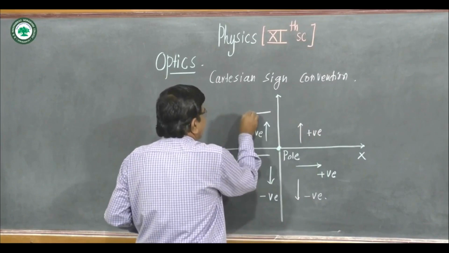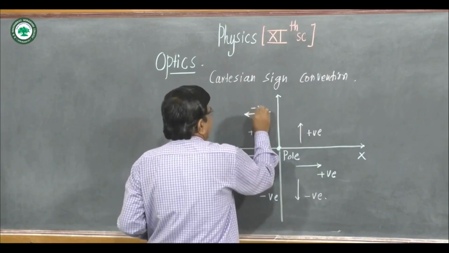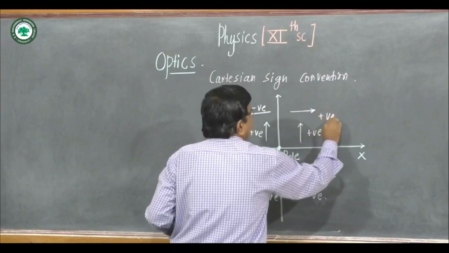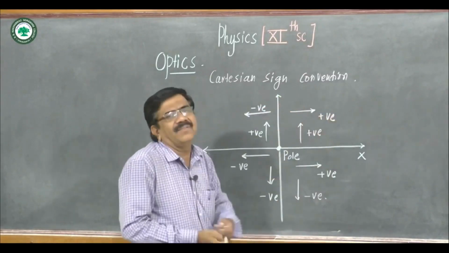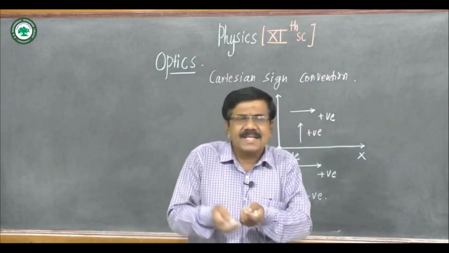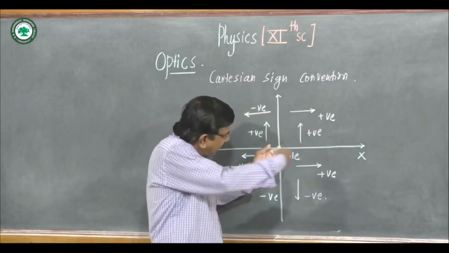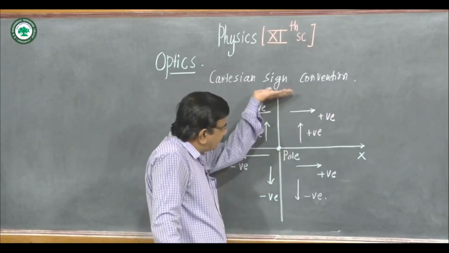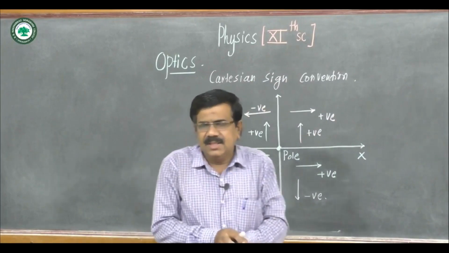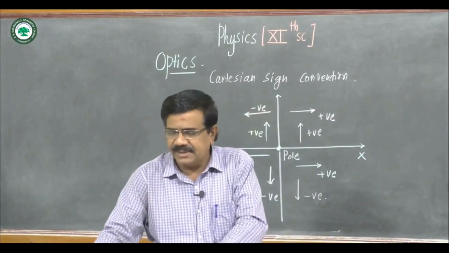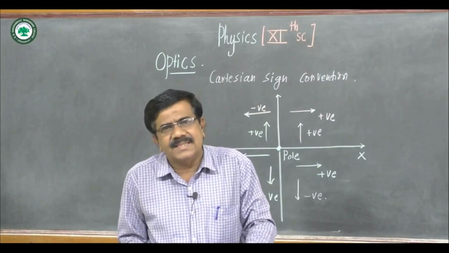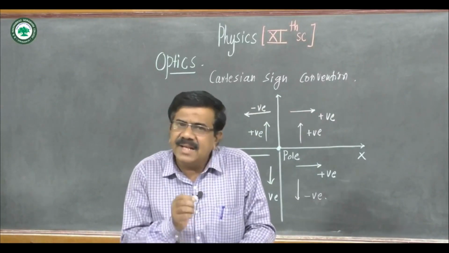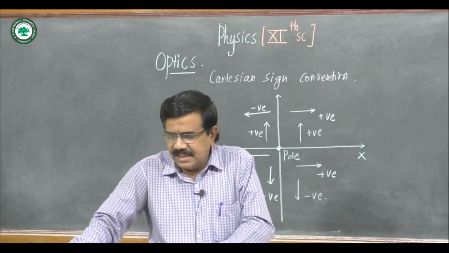Towards the left, the distances are negative. Towards the right, the distances are positive. So it is a Cartesian sign convention. As you know, on the x-axis, towards the right of the origin it is positive, towards the left it is negative, upward from the axis positive, downward from the axis negative. But here one main thing is the distances are measured from the optical center of the lens or mirror. We call it a pole.